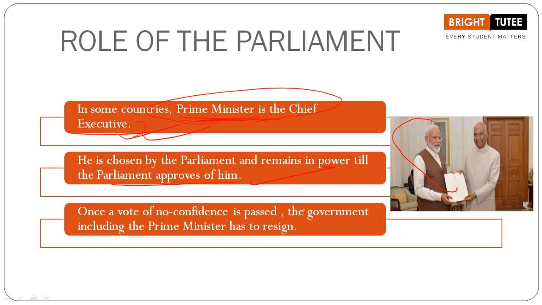Now, how is he chosen? He is chosen by the Parliament. And we all know that the elected representatives of the Parliament are directly elected by the common people. So when we are talking about the majority party, the party that has secured the maximum votes, it is the winning party, correct or not?